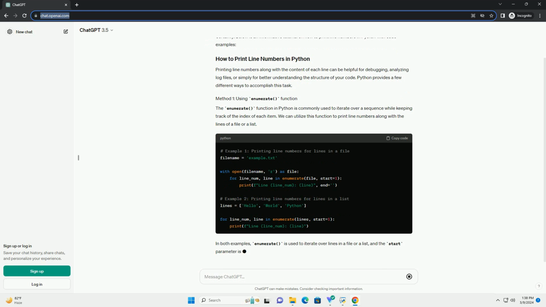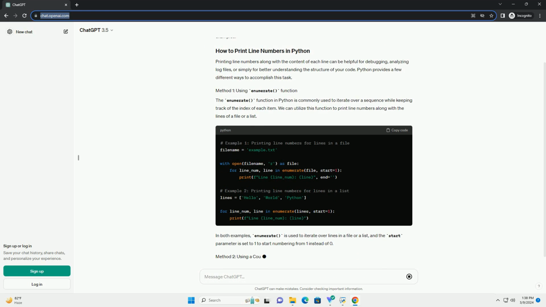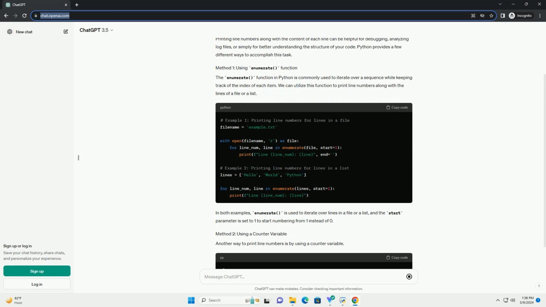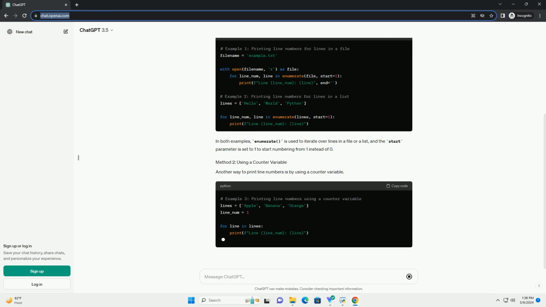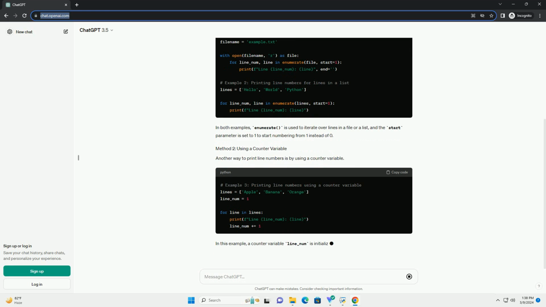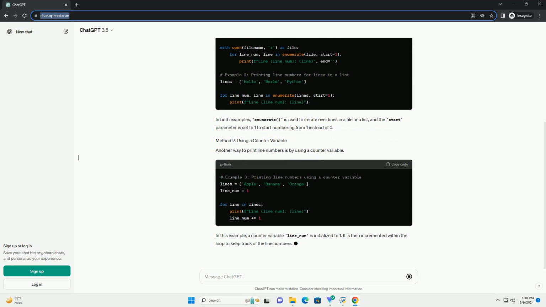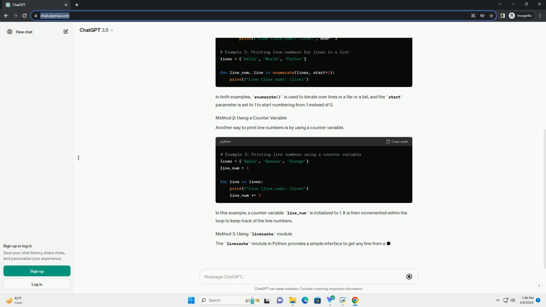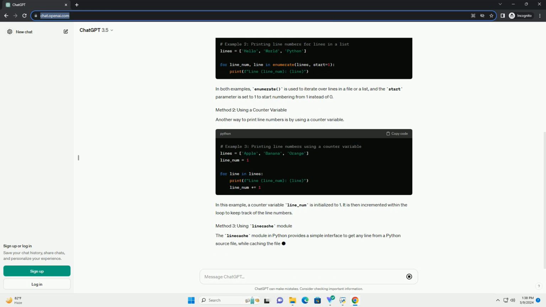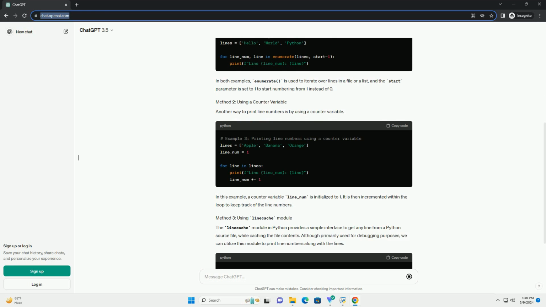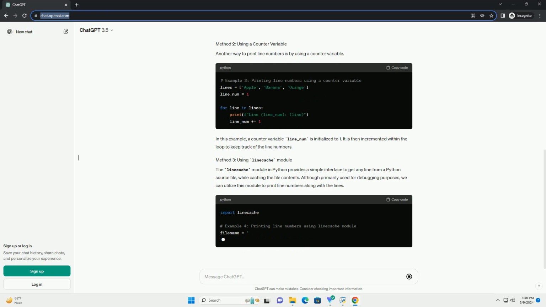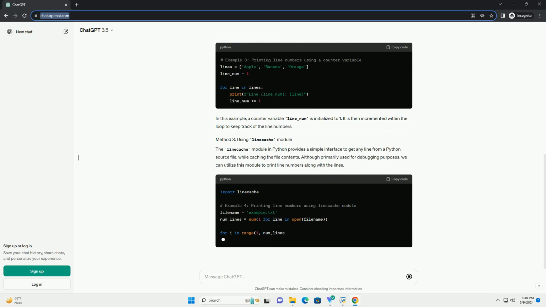The enumerate function in Python is commonly used to iterate over a sequence while keeping track of the index of each item. We can utilize this function to print line numbers along with the lines of a file or a list. In both examples, enumerate is used to iterate over lines in a file or a list, and the start parameter is set to 1 to start numbering from 1 instead of 0.